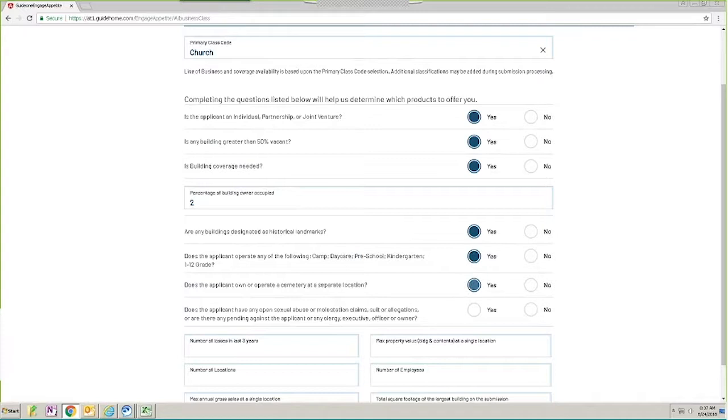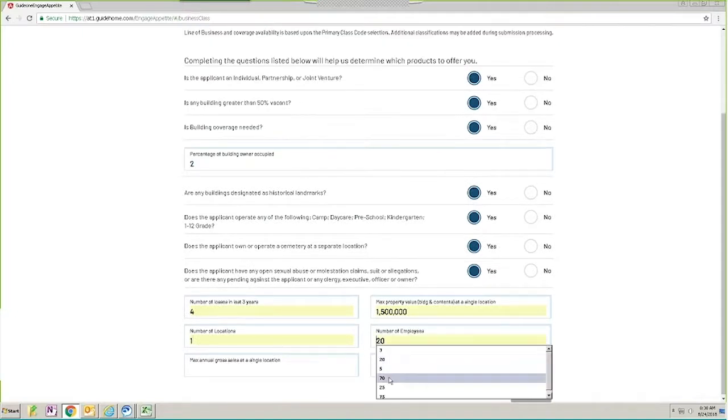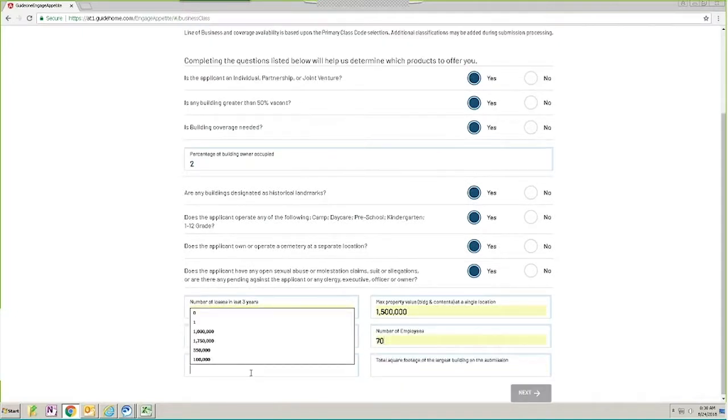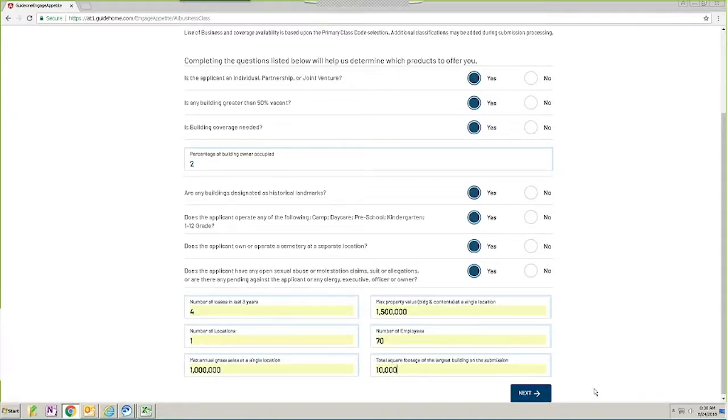While we're doing this, a couple of things to keep in mind. We will take up to 2 losses in the last 3 years, 5 million TIV, which is building and contents, at a single location, up to 5 locations, up to 50 employees, up to 6 million gross sales at a single location. If they're a contractor, that changes to payroll, and we will take up to 500,000 payroll.